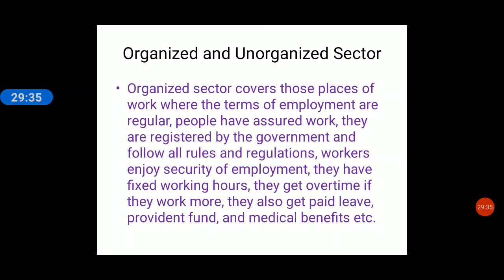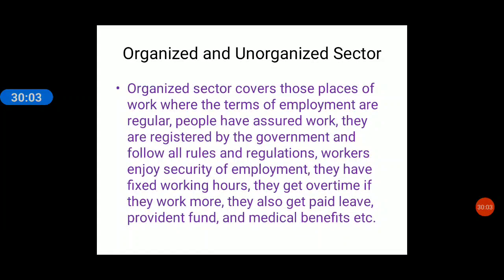All the people who work in the primary, secondary and tertiary sectors are divided as organized and unorganized. Organized sectors cover those places of work where the terms of employment are regular. People have assured work, they are registered by the government, and they follow all rules and laws. Workers have security of employment, and they also have fixed working hours.